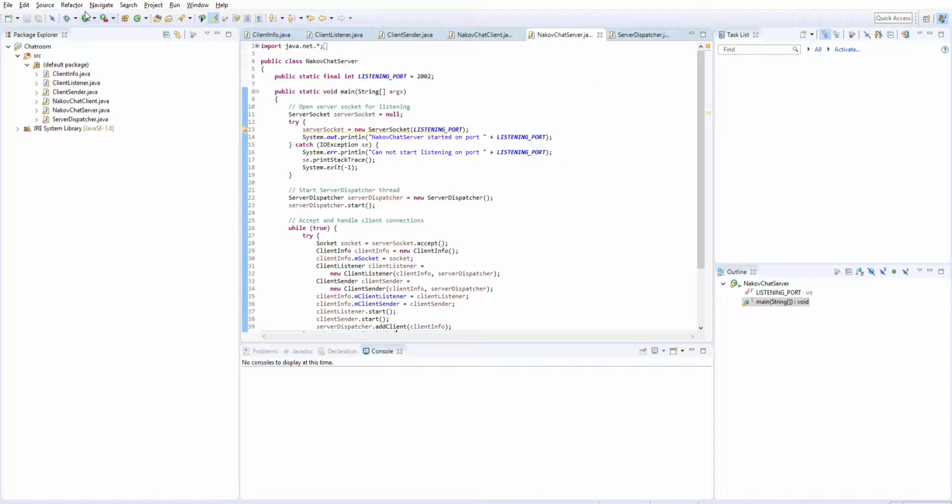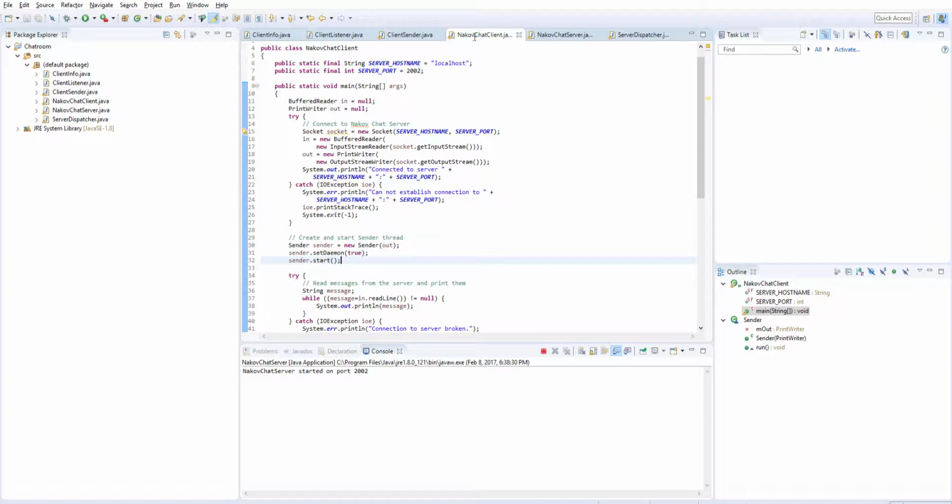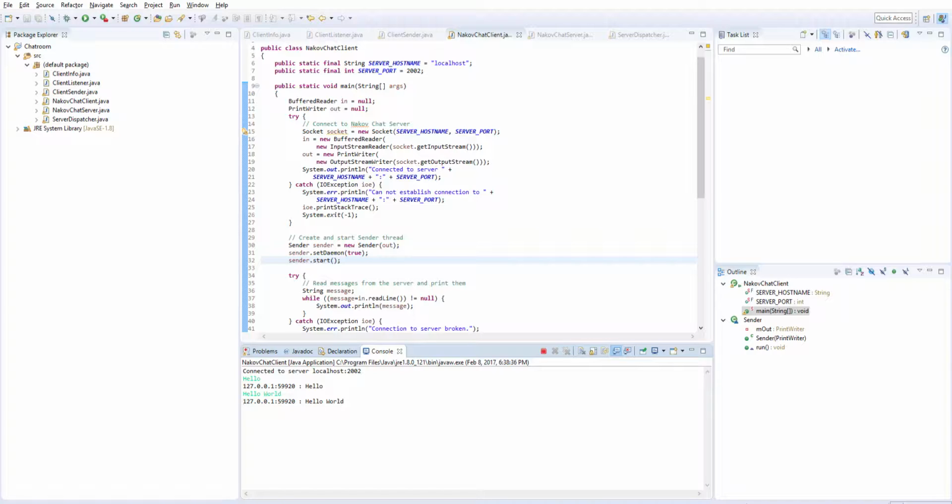I'm going to start up the chat server. See, the chat server started on port 2002, and then I'm going to start up the chat client. Alright, we're connected to the server. Let's test it out. Oh, hello. So it's working just fine.